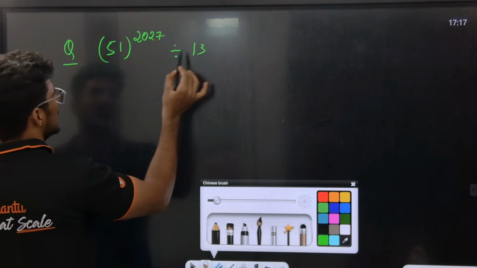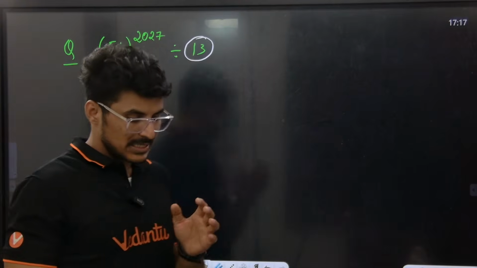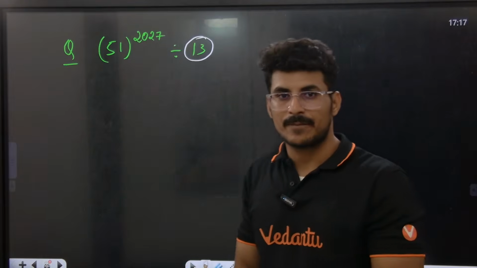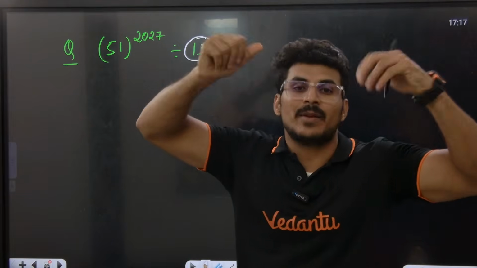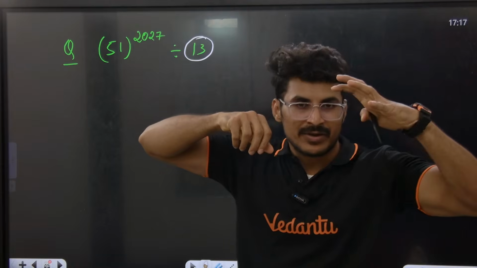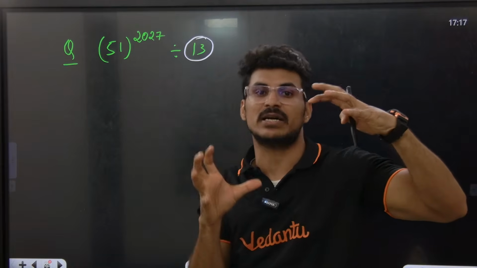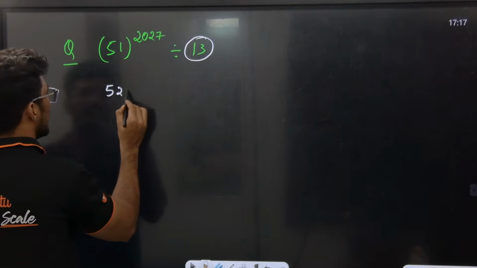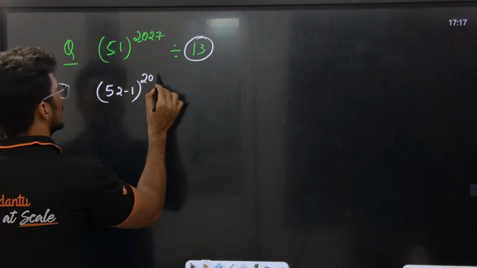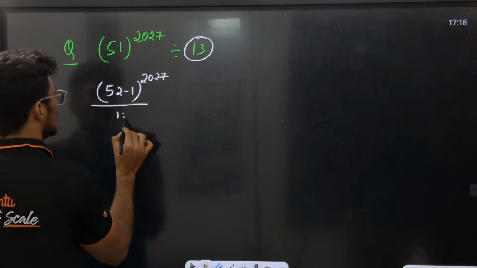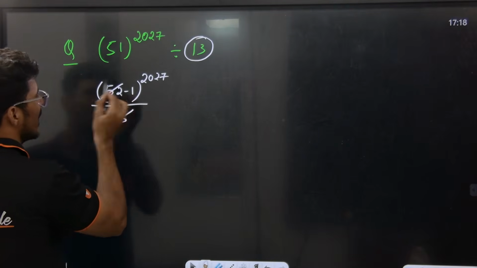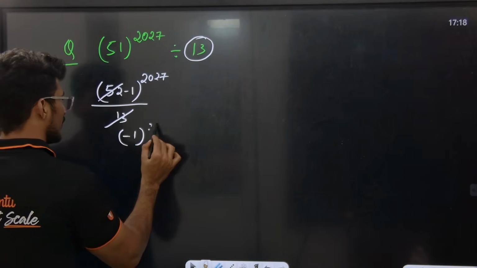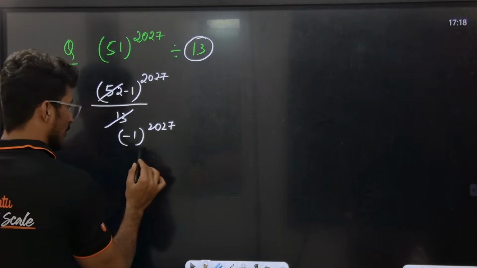What I am going to do is take the 13th table. Look, what is the nearest multiple of 13 to 51? 51 is a number, and the nearest multiple of 13 is 52. So I need to introduce 52 here. But (52 minus 1) to the power of 2027 divided by 13: 13 ones are 13, so remainder 0 here. So minus 1 to the power of 2027, minus 1 to the power of an odd number, is minus 1.